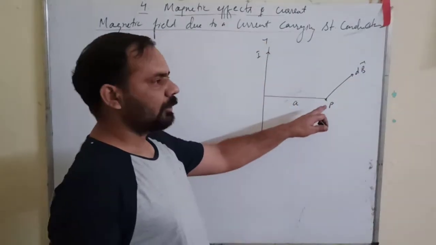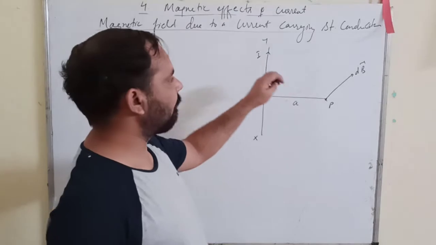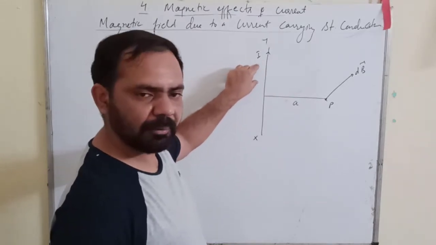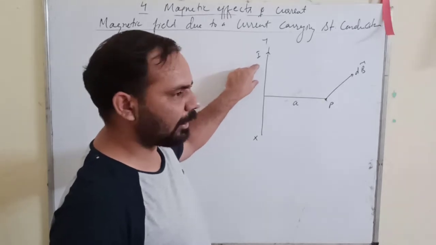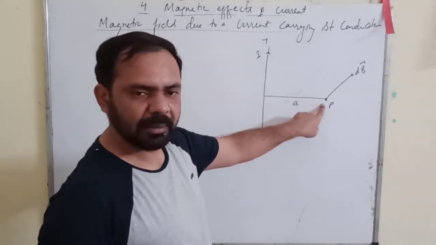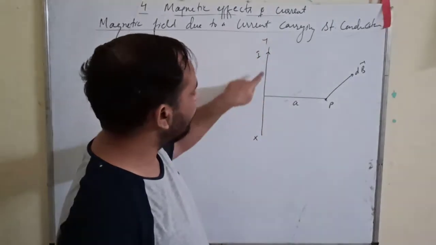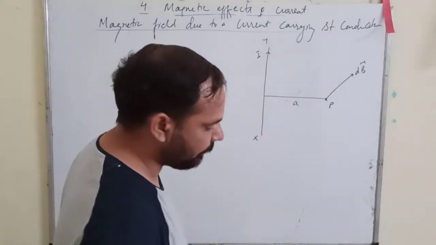Okay. So again, the same way, we will first consider a current element at some point anywhere. Due to that current element we will obtain the magnetic field, and then we will integrate that formula over the whole length of this conductor, right?